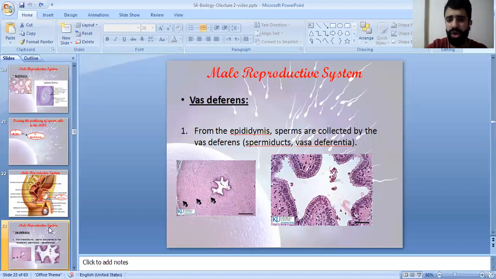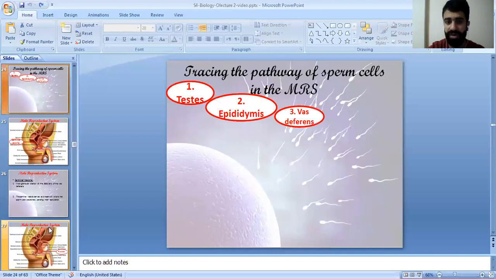Vas deferens, also known as spermiduct or vas deferentia. From the epididymis, the sperms are collected by the vas deferens. So this is the third checkpoint. Third checkpoint, the level of the testis. They move to the epididymis, the temporal storage site, and they become viable at 37 degrees Celsius.